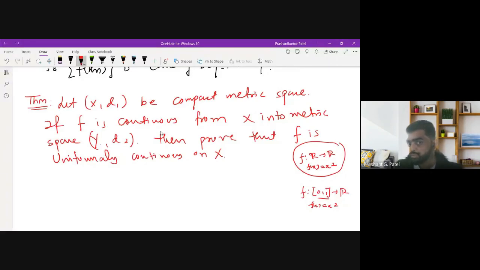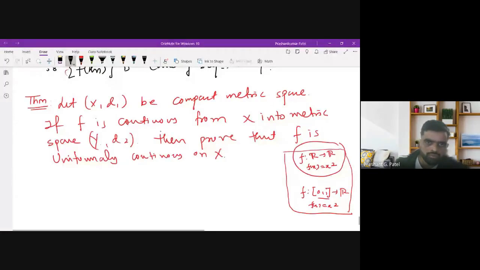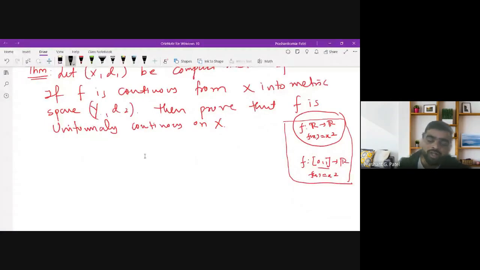This theorem tells you that if you have any function which is continuous on a compact set, it is definitely uniformly continuous. So this is a very strong theorem, and there are many examples based on this. As I told you, it is asked in the NET exam. This is one way you can check whether the given function is uniformly continuous, rather than finding epsilon and delta every time. So let us discuss the proof for this.